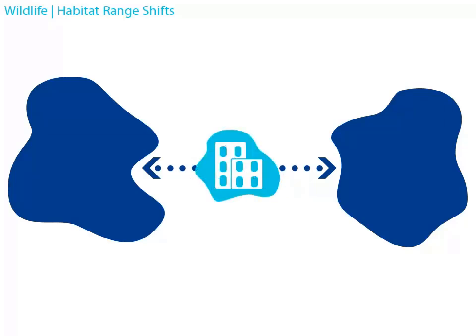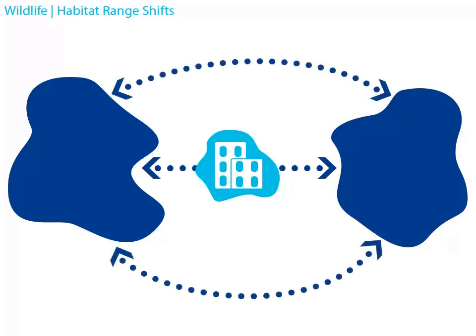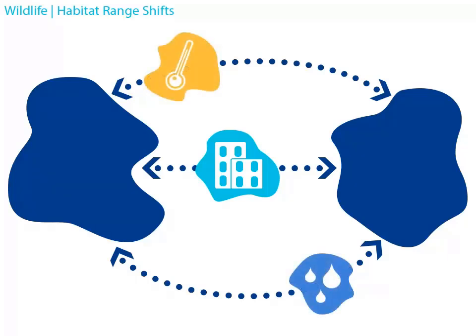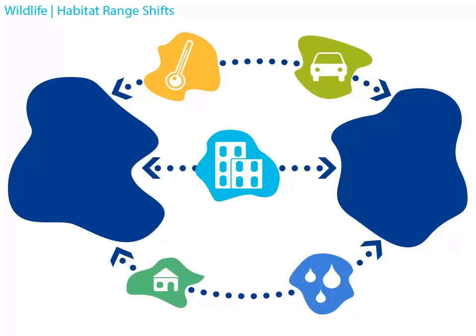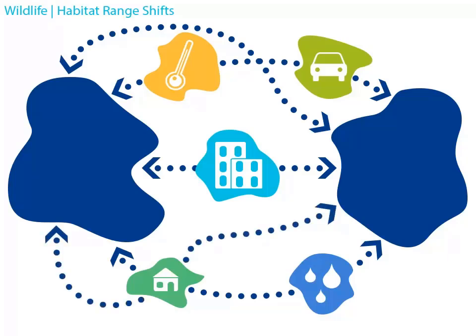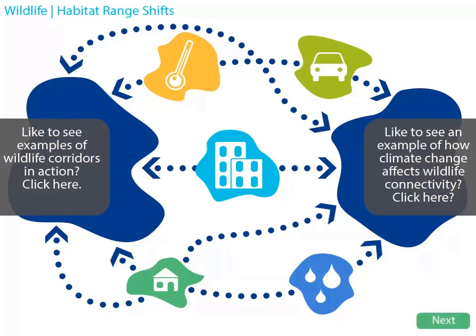Human development typically fragments the landscape, making it more difficult for wildlife to safely move to new places as suitable habitat shifts. As climate change alters ecosystems and humans continue to fragment the landscape, wildlife may need to pass through unsuitable habitat to avoid humans and reach new areas, or they may be forced to migrate through developed landscapes. Wildlife populations that cannot find safe corridors to new habitats may become isolated and experience declines.